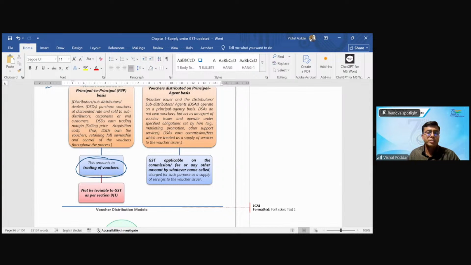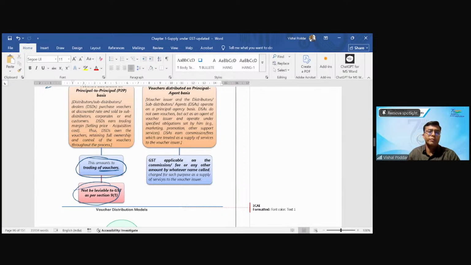Now, when you are saying it is amounting to trading of vouchers, can there be GST on that? The answer is no, as per our above discussion, because the vouchers per se are neither goods nor service. There is no GST on this.